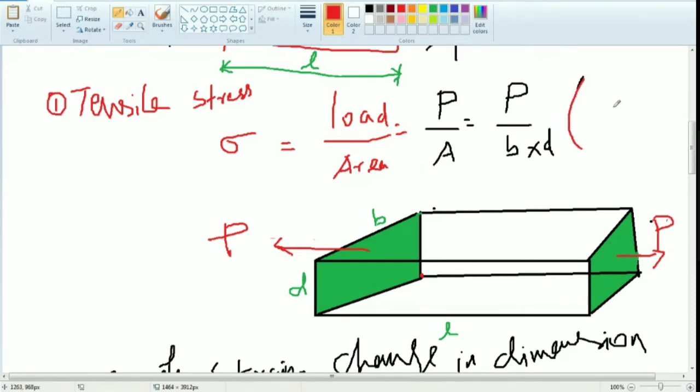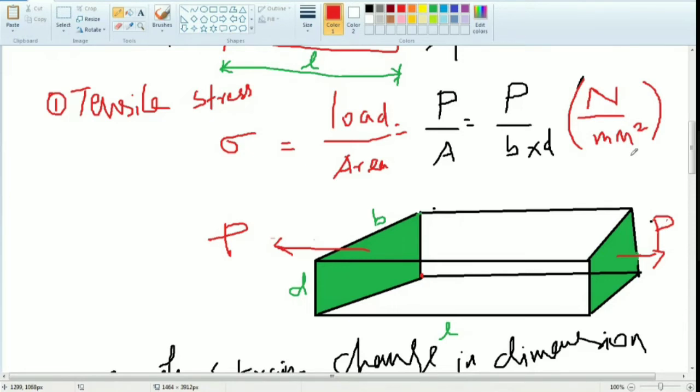What is the unit for load? What is the unit for weight? Newton, sir. Force unit is Newton. You should not forget that one. So Newton per, what is the unit for area? Meter square. Here the dimensions are small, so I can write mm square. Okay, Newton per mm square. That is the unit for stress.